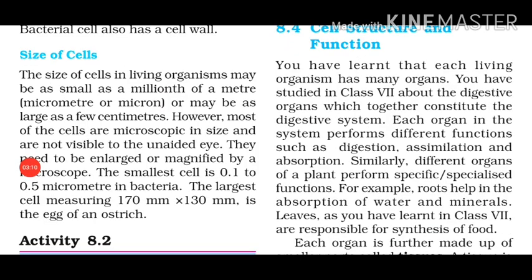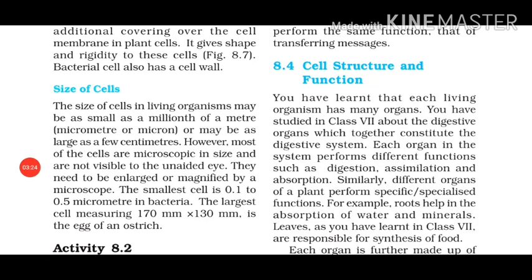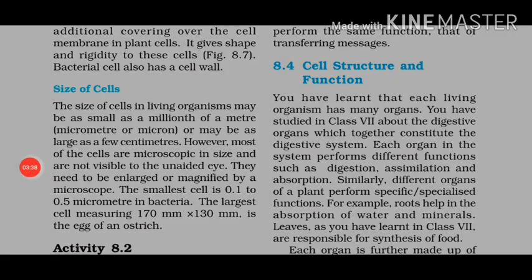The smallest cell is 0.1 to 0.5 micrometer in bacteria, and the largest cell is an ostrich egg, and it is 17 centimeter in diameter. In human beings, the smallest cell is the red blood cell and its size is 6 to 8 micrometer, and the longest cell is the nerve cell and its size can be up to 100 microns.